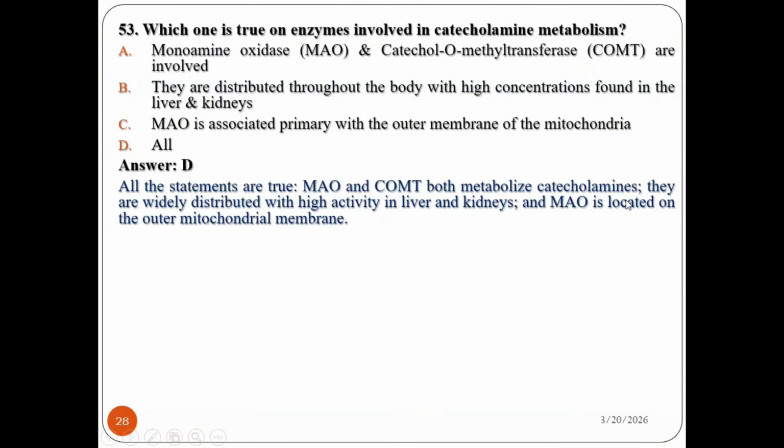MAO and COMT both metabolize catecholamines. They are widely distributed in the liver and the kidney. MAO is located in the outer mitochondrial membrane. So the answer is all are true.